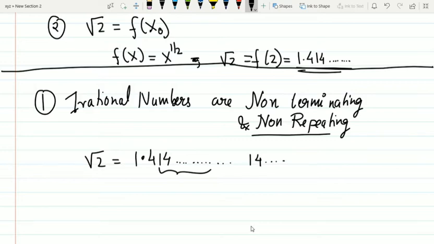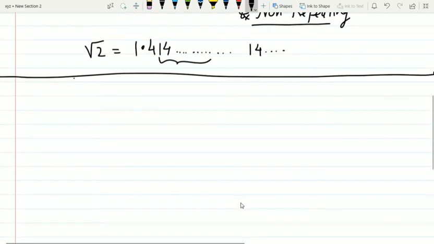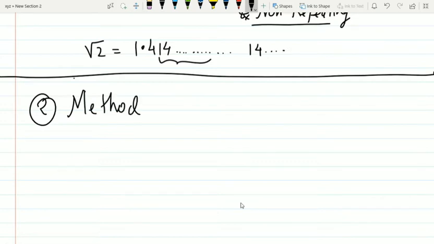So we will actually use a smart technique. We'll use the method of contradiction, the second method. We will first assume something, and we will try to get a contradiction upon it. Suppose we assume root 2 is rational, and suppose we perform some mathematical operations on it, and we find that whatever assumption was there turns out to be not true. So the negative statement of that assumption is the correct statement.